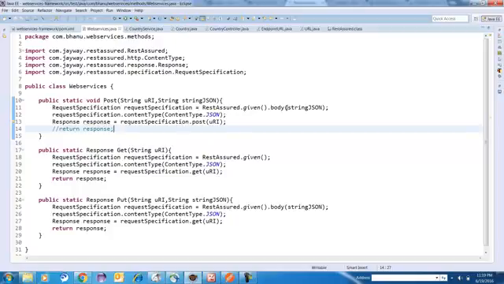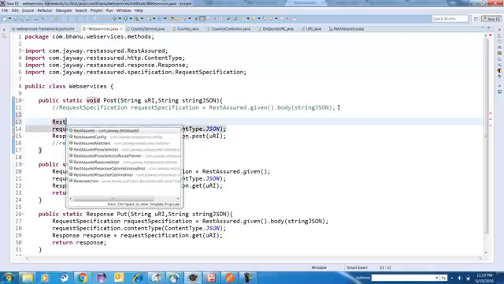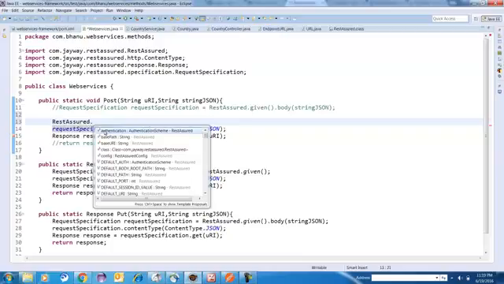I'll explain this. What I will do is show you how to make the object of RequestSpecification, like how you have to proceed in your project. You need to write Rest, then control spacebar. Select this one, RestAssured, com java and that RestAssured. Select on that dot. It has a lot of methods.